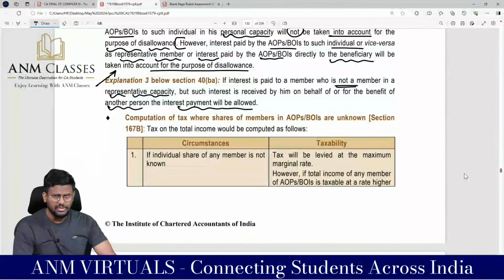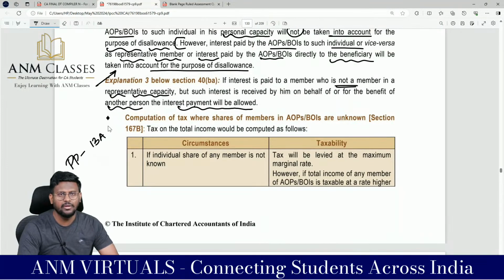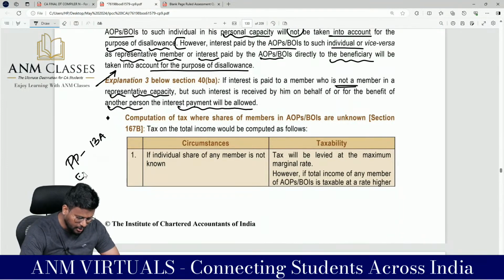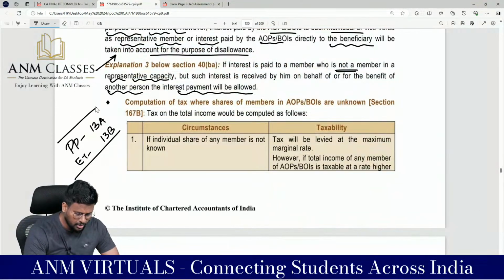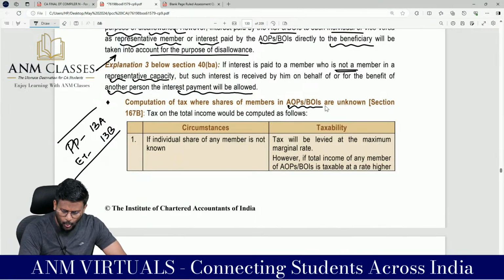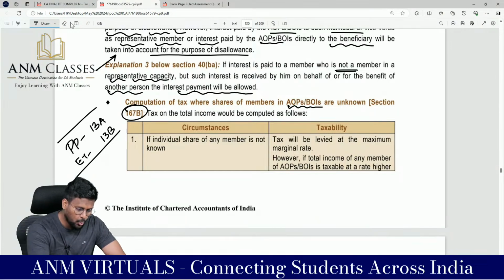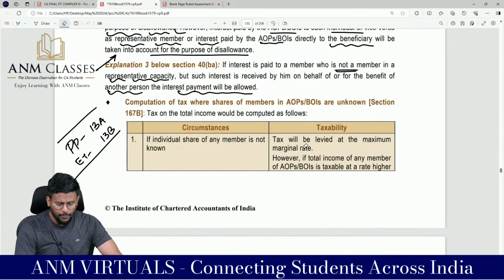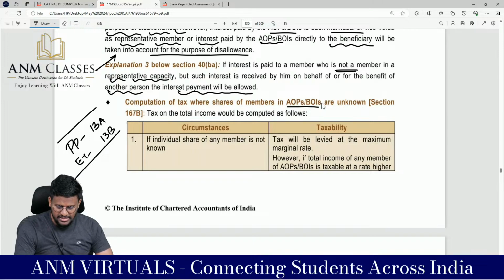Sir, when we say political party, we heard 13A. When we say electoral trust, we heard 13B. Like that, one section is there for each assessee. The same way, when I say AOP or BOI, you should say 167B. This is the provision, 167B. So, computation of tax where shares of members in AOP or BOI are unknown, 167B.